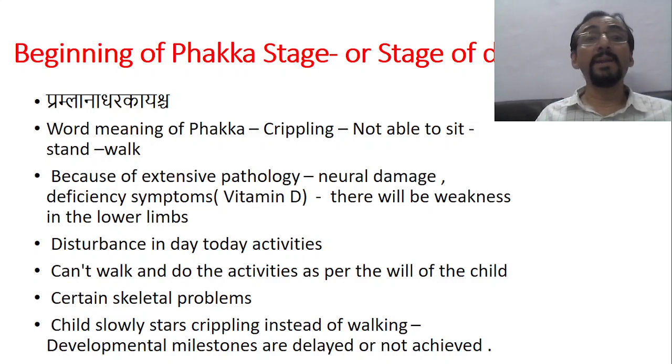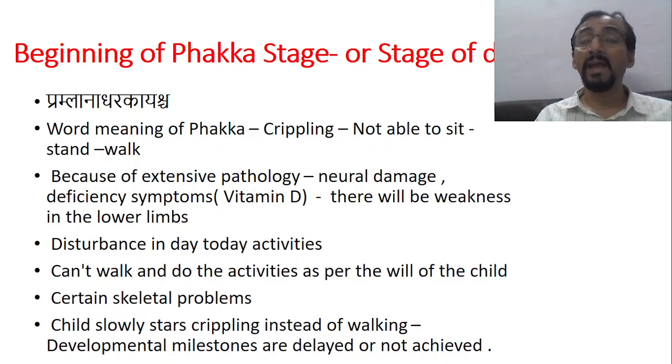Now we come to the beginning of the Phakka stage. The first stage is the stage of emaciation, the second stage of deficiency, the third stage is the stage of beginning of the Phakka stage. So, stage of disability. Phakka is nothing but a disability-like condition. The child is crippling, not able to stand, move, walk. Crippling and continuously deteriorating. This is mentioned by the words Pramlano Adakayascha. That means the word meaning of Phakka is crippling and not able to sit, stand and walk. That is exactly mentioned, Pramlano Adakayascha.